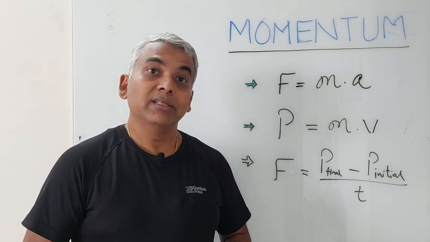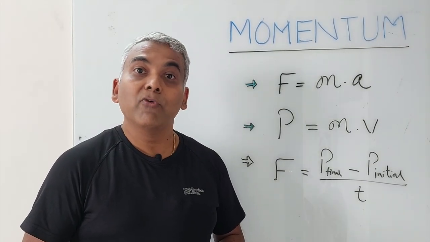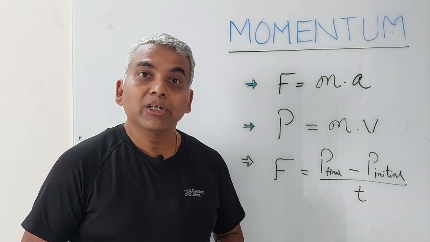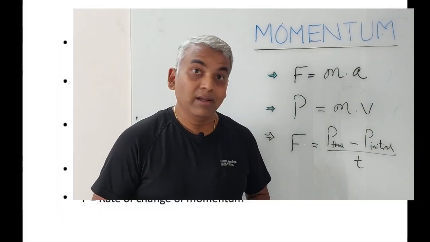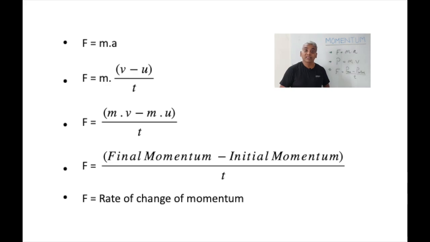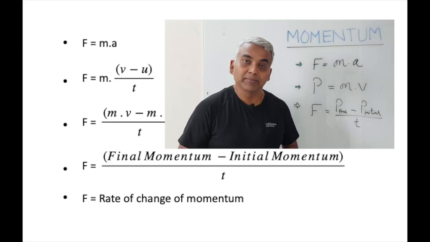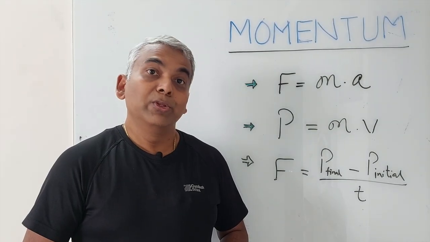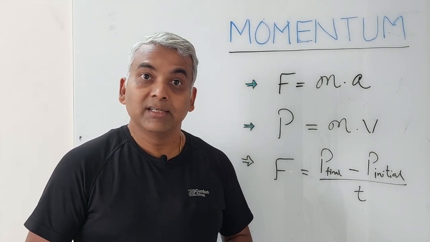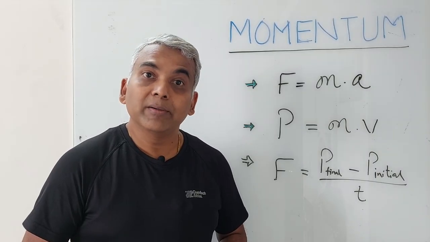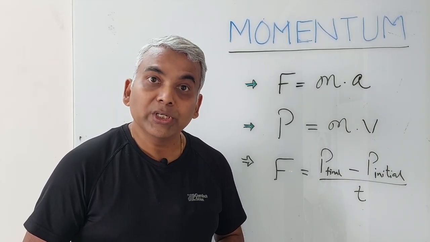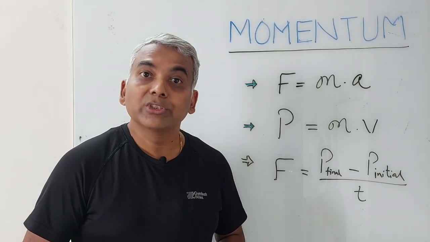Newton's second law of motion states that the net external force on the object is the product of mass and acceleration. Now we know that acceleration is the rate of change of velocity. If we combine these two equations, we will get force, or more specifically net external force, as a function of momentum. Now, formally, Newton's second law of motion can be defined as: the rate of change of momentum is directly proportional to the net external force on the object.